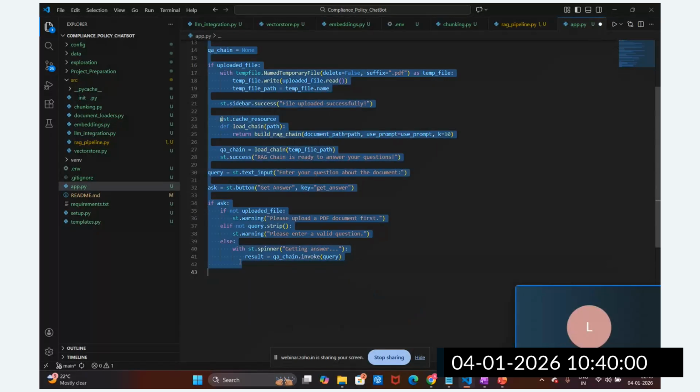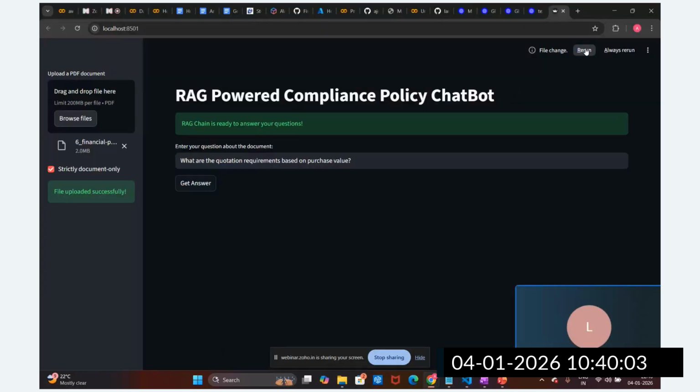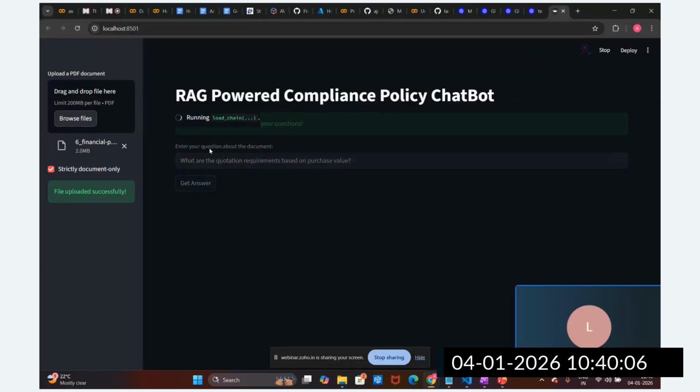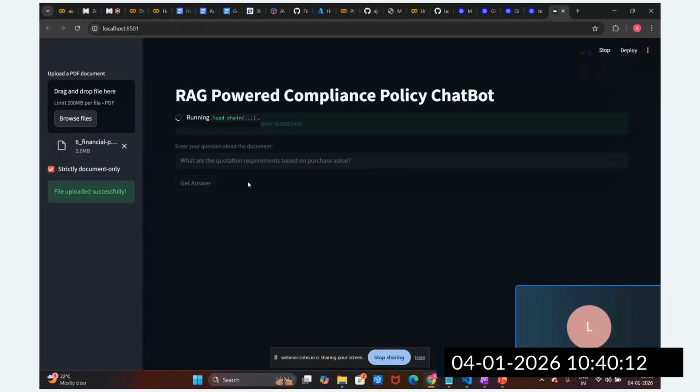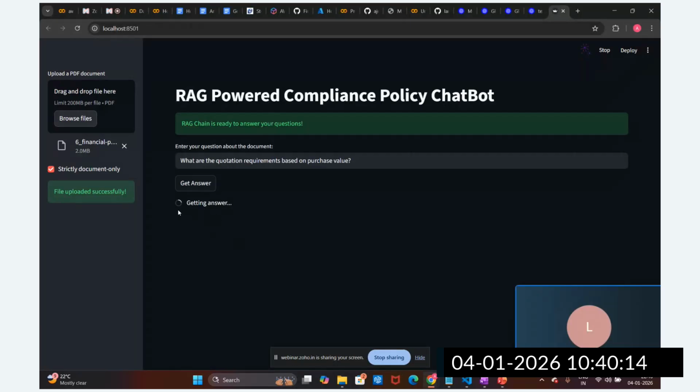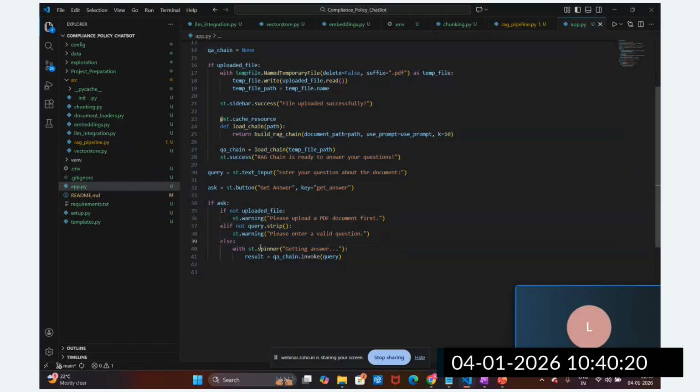So I'm going to save here. Let's rerun this. Now get the answer. We asked this question, and now you can see it is generating the answer. We added the spinner, and we have written here getting the answer. You can see the spinner is added here. Let's suppose I'm going to change this to searching relevant document and getting answer. Likewise I'm writing here.